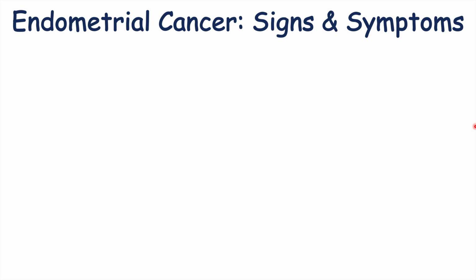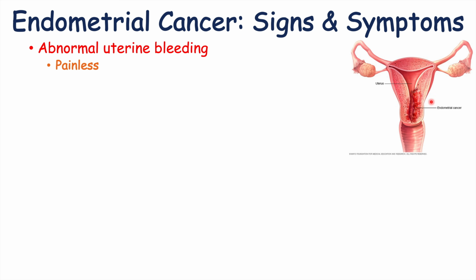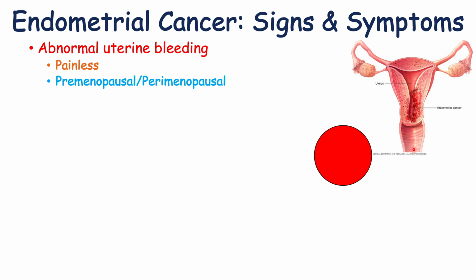By far the most important sign of endometrial cancer is abnormal uterine bleeding or abnormal bleeding from the vagina. And this bleeding is most oftentimes going to be painless. There's not going to be any associated pain. So you can imagine that if there is a growth in the endometrium, if the cancer is growing and it's utilizing a lot of blood, it can bleed, and that bleeding can enter into the vagina and be seen by the patient. There are going to be 2 important patient populations to distinguish here because they're going to have slightly different findings with regards to the abnormal uterine bleeding.